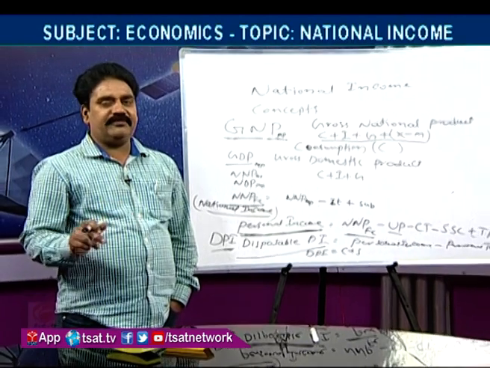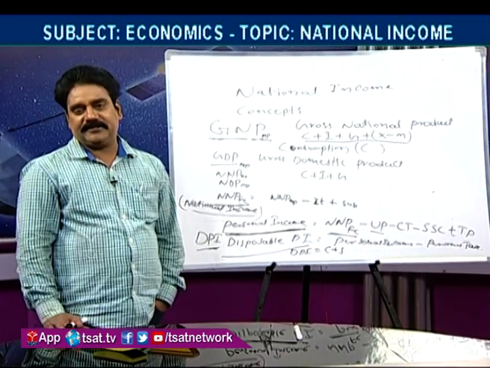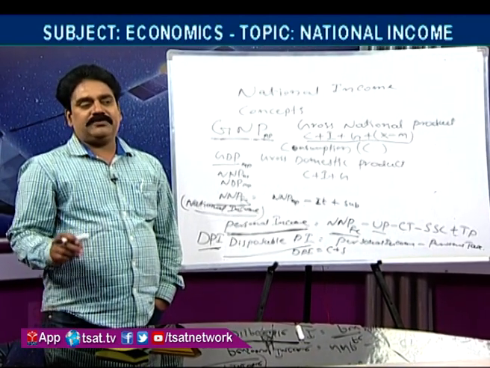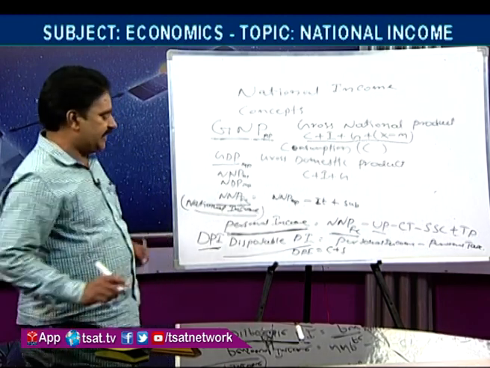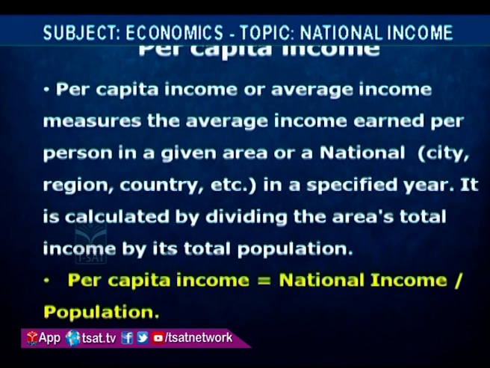That amount should be divided by that year's population. Then, on average, how much one person is getting is called per capita income, PCI. In this way we can calculate the per capita income.